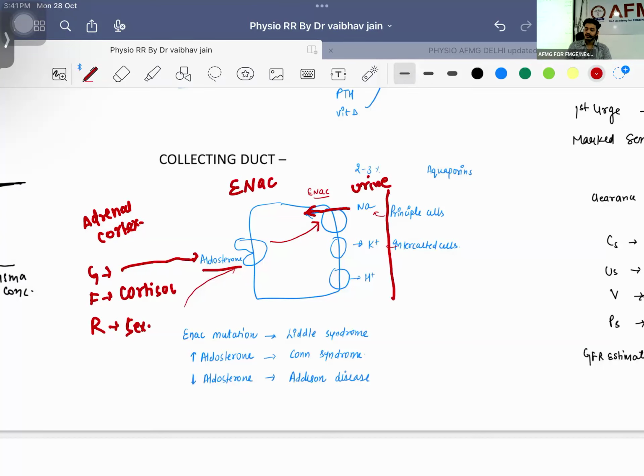Urine was going out, so they will be absorbing the sodium from the urine, and water will definitely follow. You already know this, and this water will be coming to the blood vessel again. So what is the function of this aldosterone? It is to make ENaC channels, and the function of ENaC channels is to retain sodium and water.